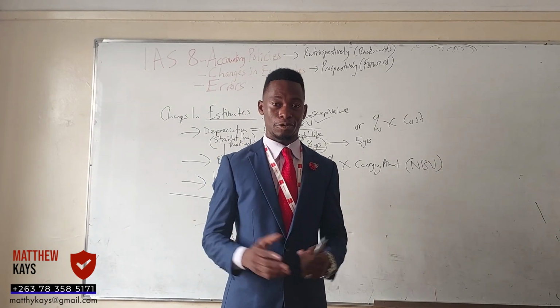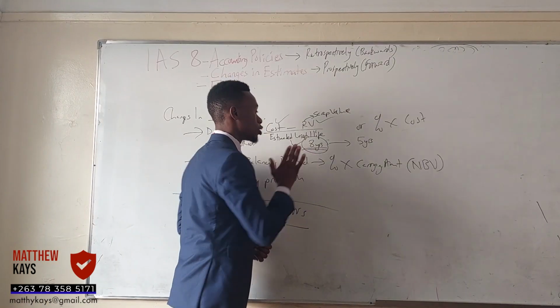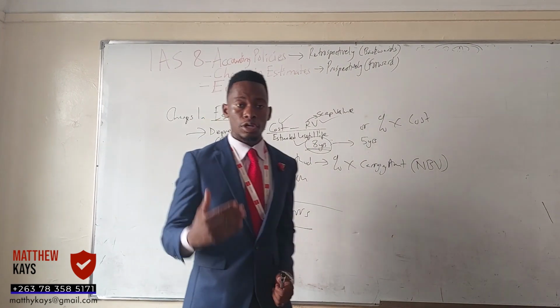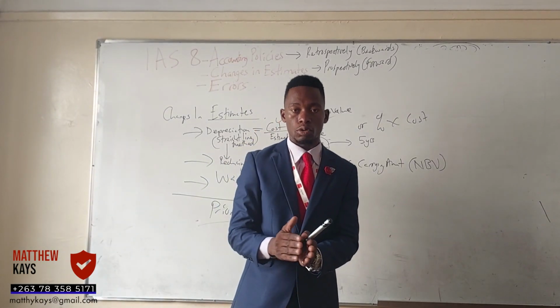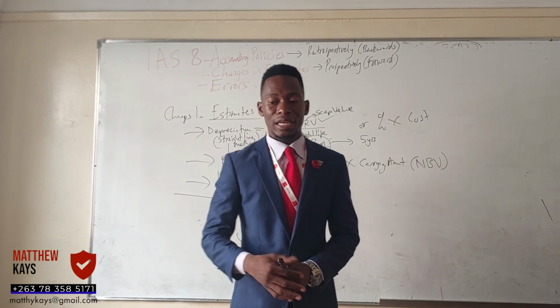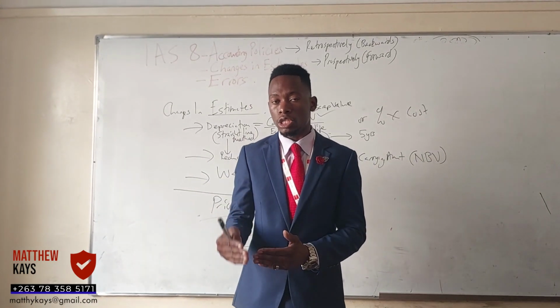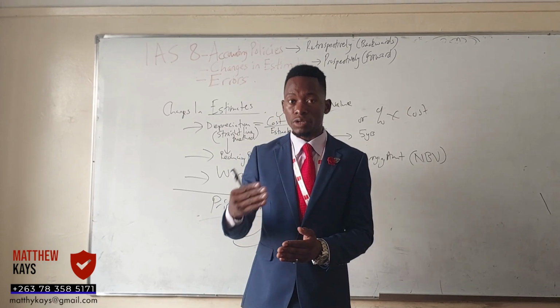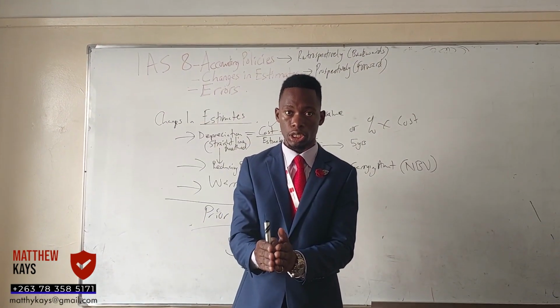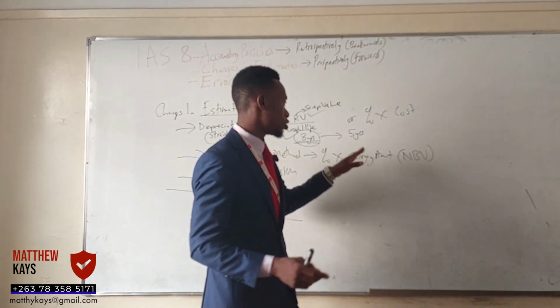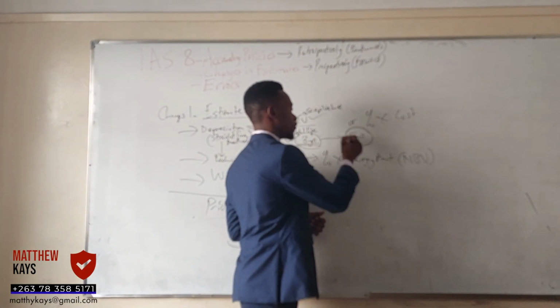Obviously, it wasn't wrong, right? The estimate was not wrong because it was based on certain information, or it was based on what you wanted to do. But later on, you have changed the way you are using that asset. Therefore, the depreciation is going to change. You are going to divide by 5 years instead of 8 years.